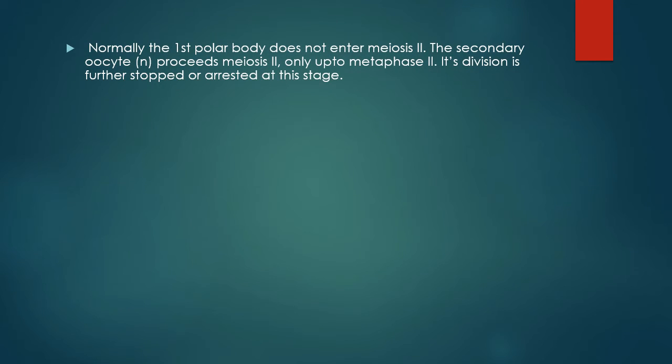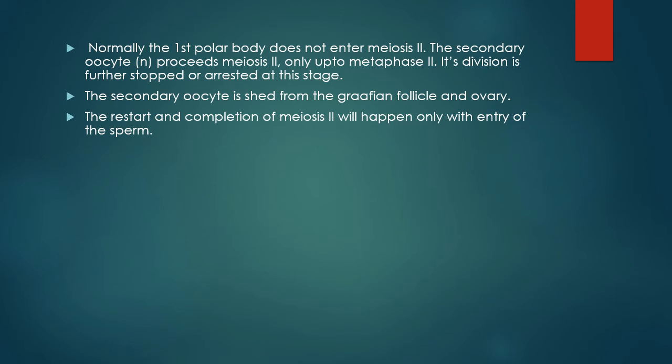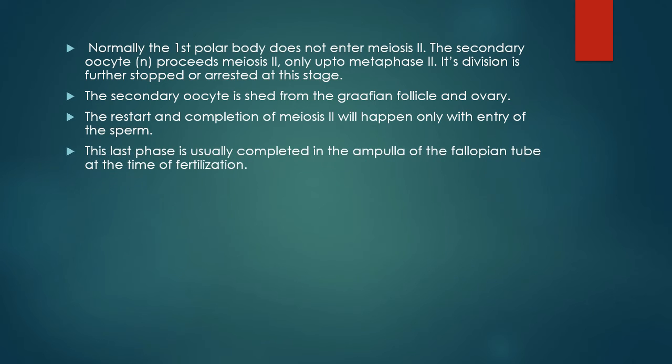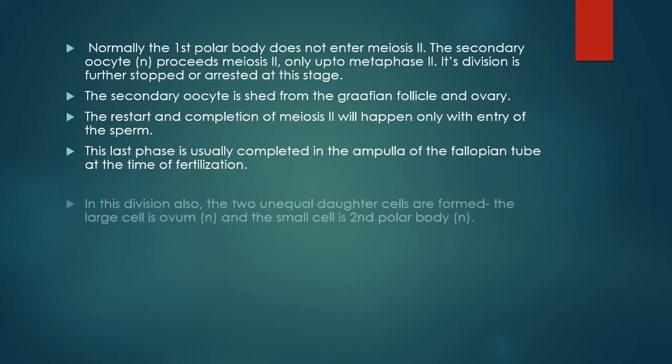Normally, the first polar body does not enter meiosis II. The secondary oocyte N proceeds in meiosis II only up to metaphase II. Its division is further stopped or arrested at this stage. The secondary oocyte is shed from the Graafian follicle and ovary. The restart and completion of meiosis II will happen only with entry of the sperm. This last phase is usually completed in the ampulla of the fallopian tube at the time of fertilization.